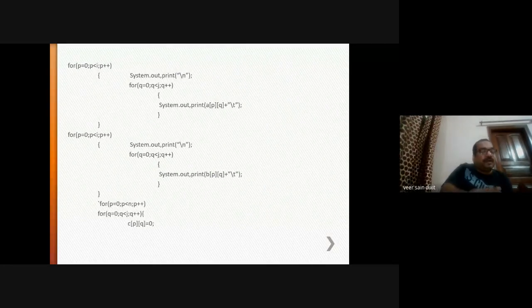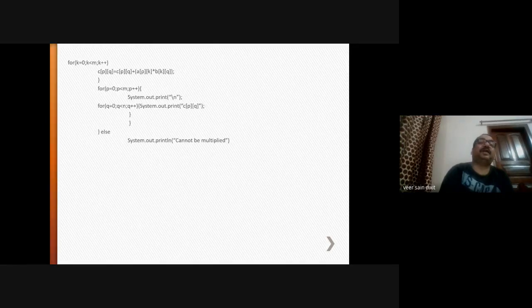Since you are multiplying row by column, and in addition to that you are also doing the addition, a third loop is also needed. That is K. And within this K, this value will be multiplied like this.